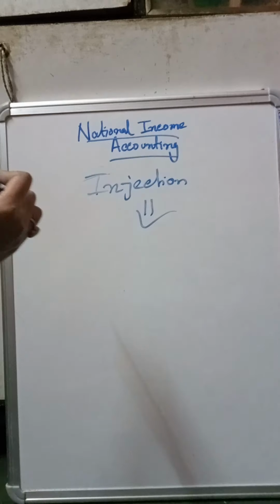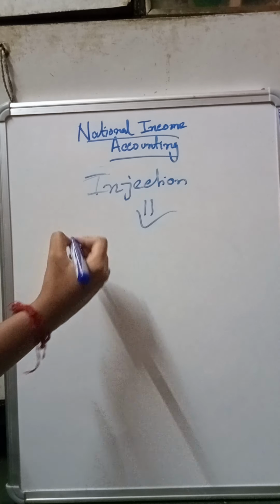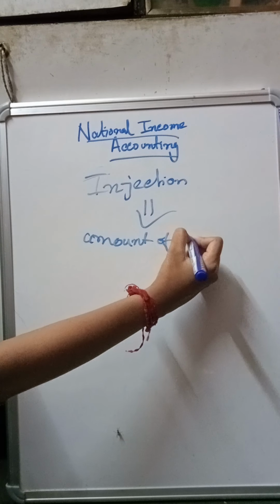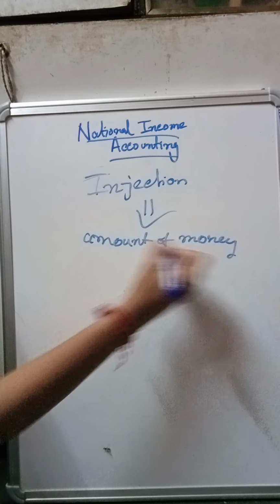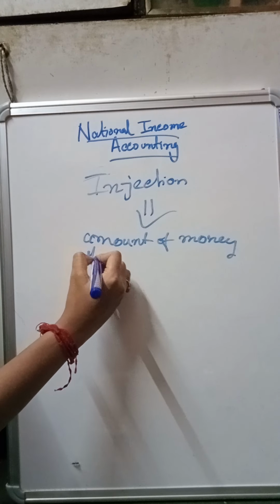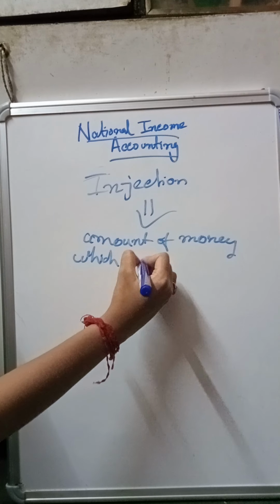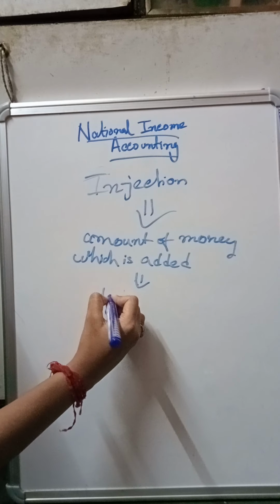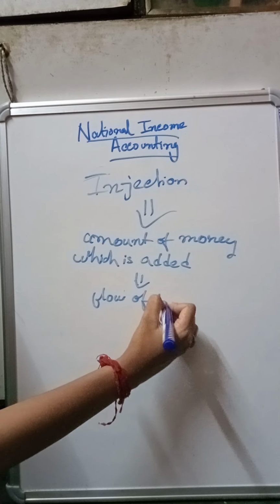Injection means the amount of money which is added, where? In the flow of income. And how will it be possible?